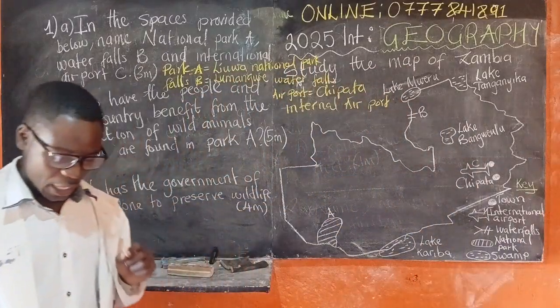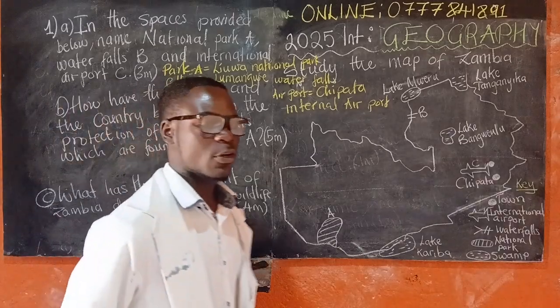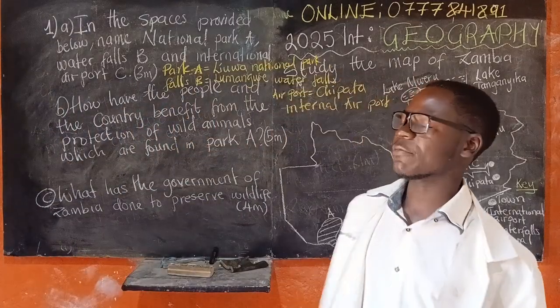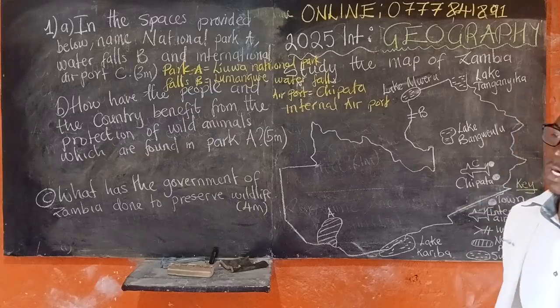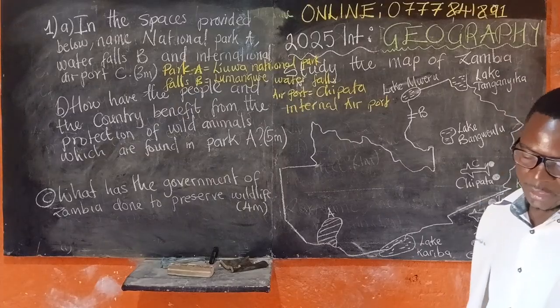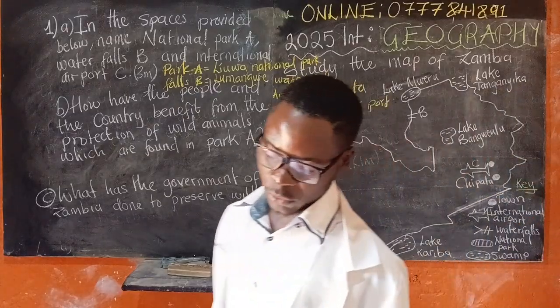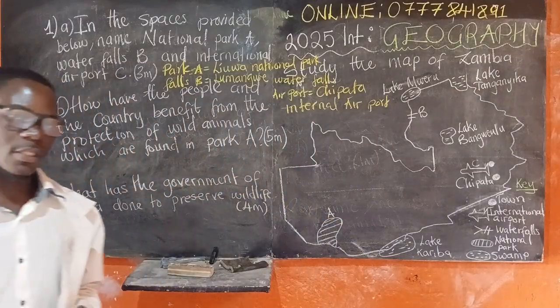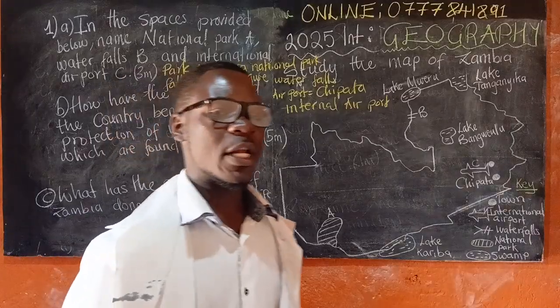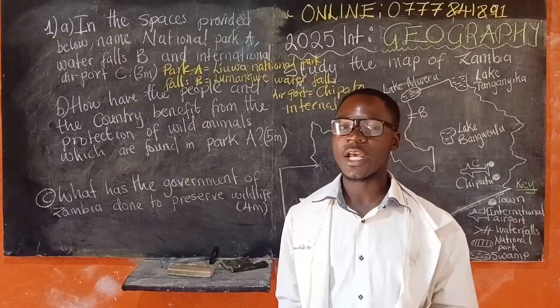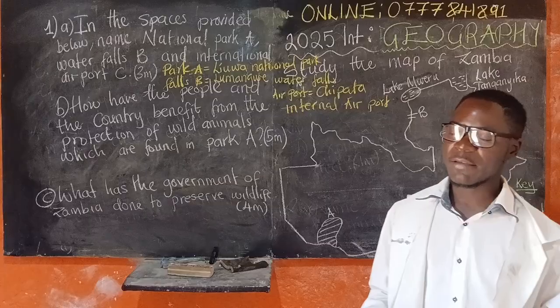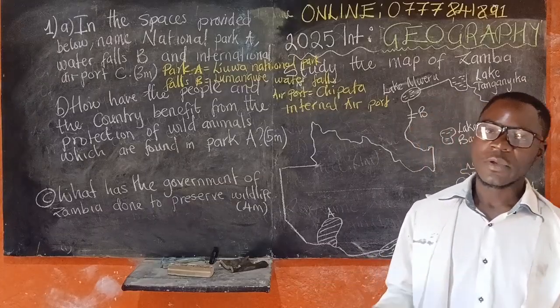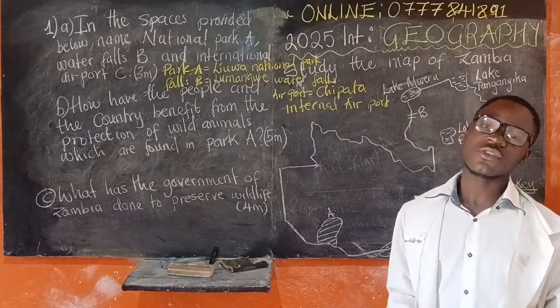Okay, apart from that, we can talk about cultural values. We benefit in terms of cultural values in that wildlife is part of the national heritage and also supports traditional ceremonies. Are we getting the point here? So number one, I talked about the conservation of biodiversity and also maintaining cultural values.